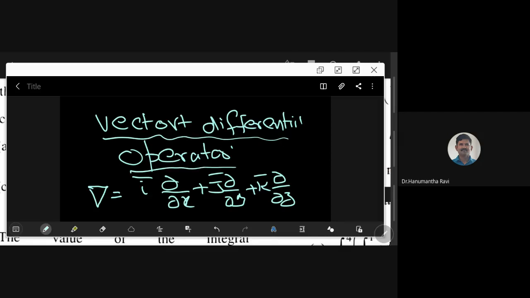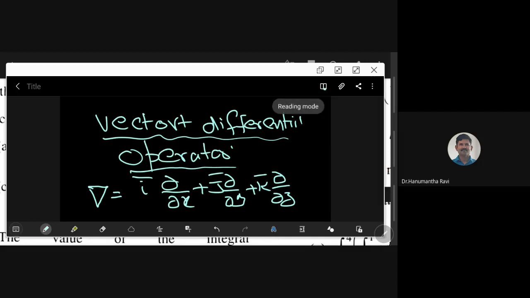Fine. This vector differential operator can act on functions, just as derivatives act on functions. So similarly, this is a kind of derivative. This is called the vector derivative. This derivative can act on functions. And how many types of functions do we have? Scalar valued functions and vector valued functions. So how this can act on a scalar valued function, that first we will see.